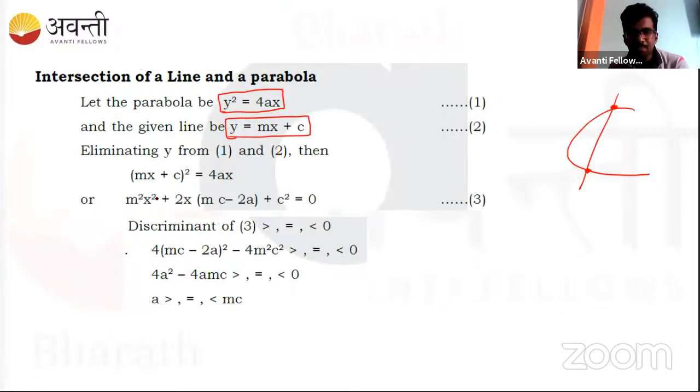Means what is the coordinate? The x coordinate and y coordinate will be found. The x coordinate will come as plus or minus some value. Here also plus or minus means one is a plus and the other is a minus, and you will get two coordinates. Correct.